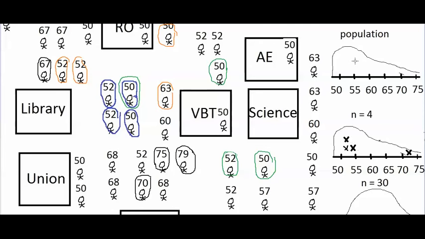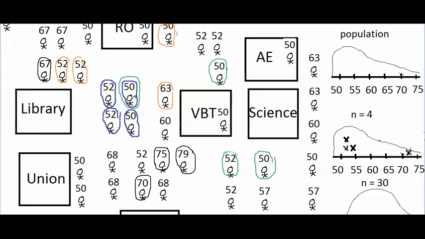But the idea is, if there's a lot of short students in the population, most of these possible samples that are out there will have low averages, and fewer of those possible samples will have high averages, like this sample right here.